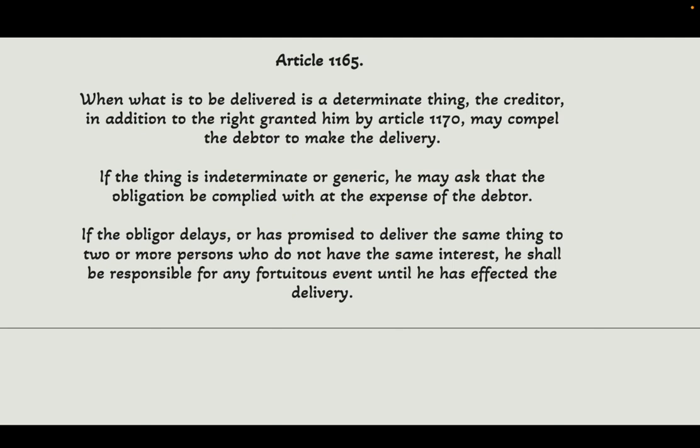Article 1165. When what is to be delivered is a determinate thing, the creditor, in addition to the right granted him by Article 1170, may compel the debtor to make the delivery. If the thing is indeterminate or generic, he may ask that the obligation be complied with at the expense of the debtor. If the obligor delays or has promised to deliver the same thing to 2 or more persons who do not have the same interest, he shall be responsible for any fortuitous event until he has effected the delivery. Here we will be talking about remedies, delays, and what happens when you promise to two creditors the same thing?